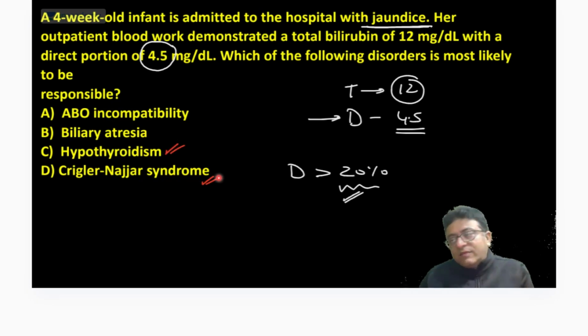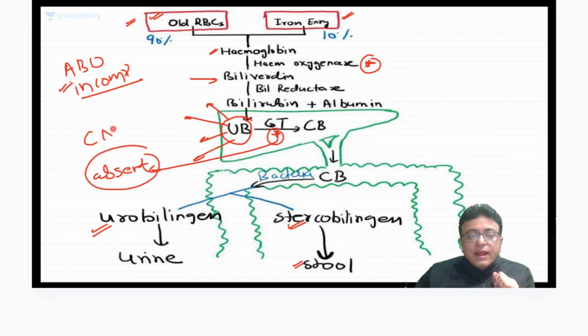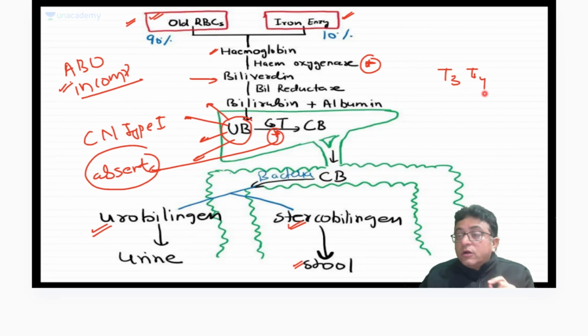Hypothyroidism, Crigler-Najjar syndrome: come here. See, in CN syndrome type 1, this enzyme is absent. When this enzyme is absent, how will unconjugated convert into conjugated? Unconjugated spills, also a cause of unconjugated hyperbilirubinemia. How does hypothyroidism jaundice occur? Normal levels of T3 and T4 are required for maturation of glucuronyl transferase.